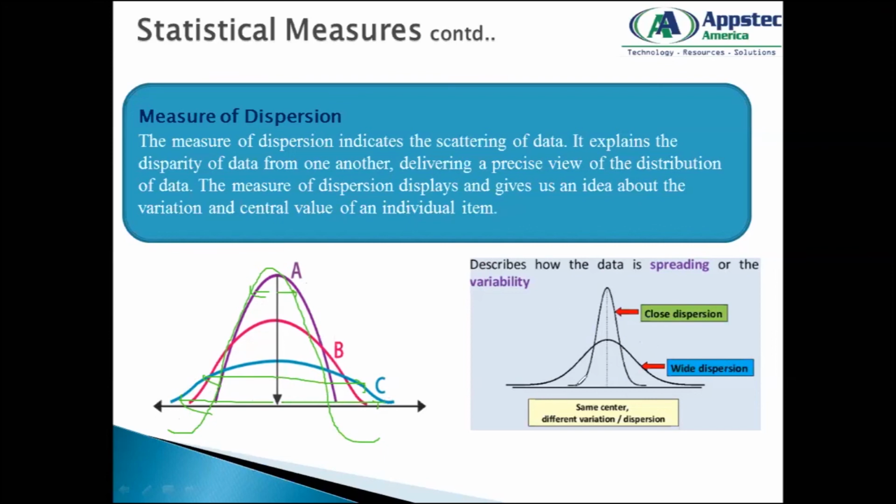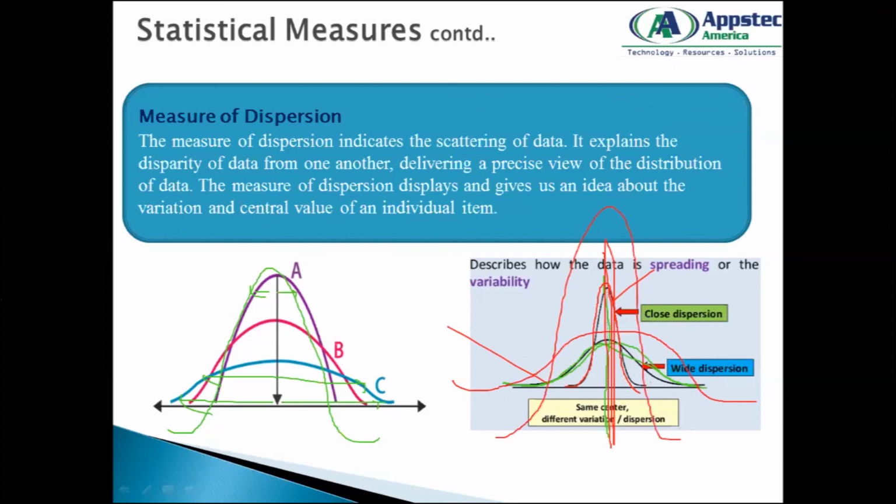If you look into this graph, this black graph denotes wide dispersion if this is my average value, whereas this graph in red, I can say this is close dispersion. So this could be two different data sets, and this is my mean value, average value. This tells me whether my data is wide like this or my dispersion of data is like this.